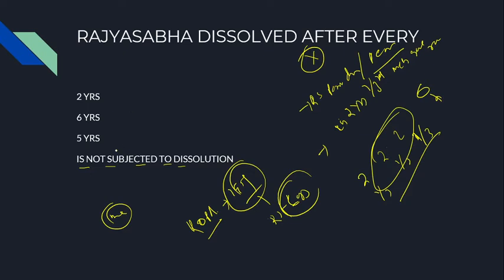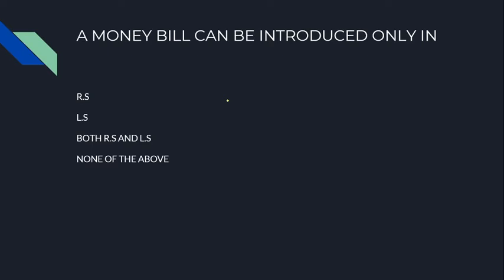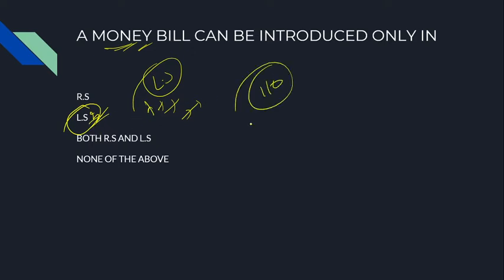So the answer is it is not subjected to the dissolutions. Coming to the next question, a money bill can be introduced only in, again we have discussed it, only in the Lok Sabha, because money is public money, a public asset, because the public is electing its representatives directly to the Lok Sabha. That's why the money bill can be introduced only in the Lok Sabha. So under Article 110, the money bill is defined.